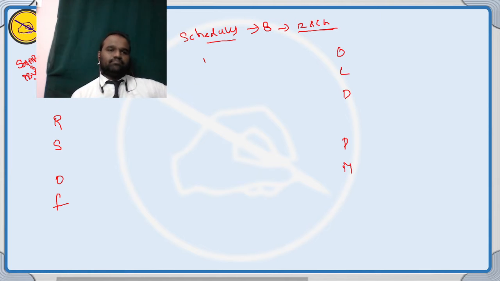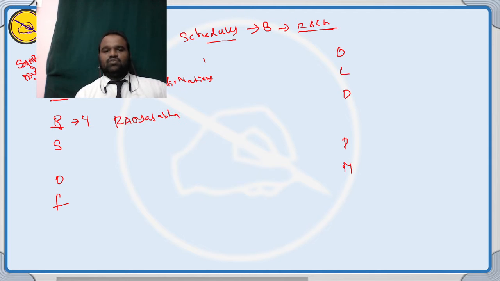The schedule number 3 is called oath and affirmation. So here A, affirmation. The schedule number 4 is called Rajya Sabha seats.